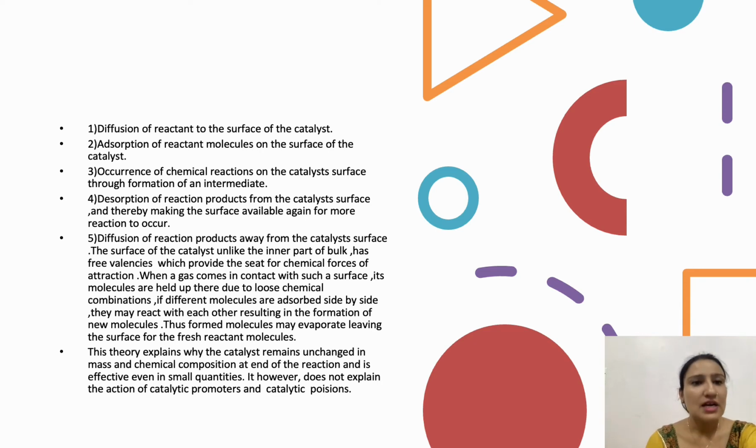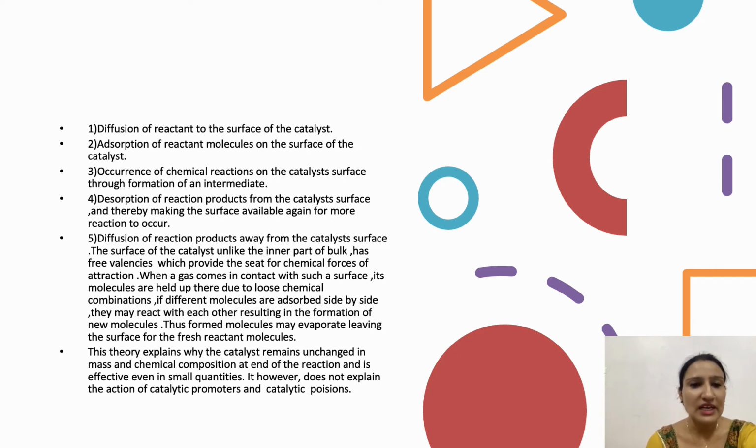Third is occurrence of chemical reaction on the catalyst surface through formation of an intermediate. Fourth is desorption of reaction product from the catalyst surface, thereby making the surface available again for more reaction to occur. Fifth is diffusion of reaction product away from the catalyst surface.